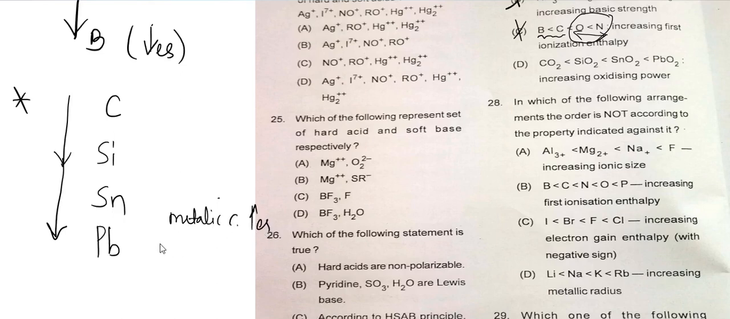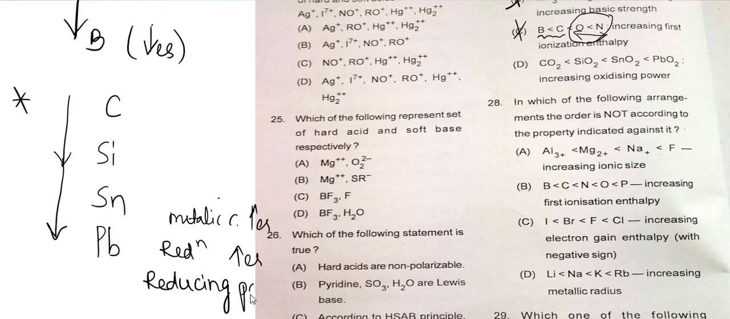Reducing power increases. Reduction means gain of electron. A reducing agent means the compound or element itself will be oxidized and will reduce the other compounds. This is the term used, reducing agent. Reducing power means the compound itself will be oxidized and it will reduce other elements.